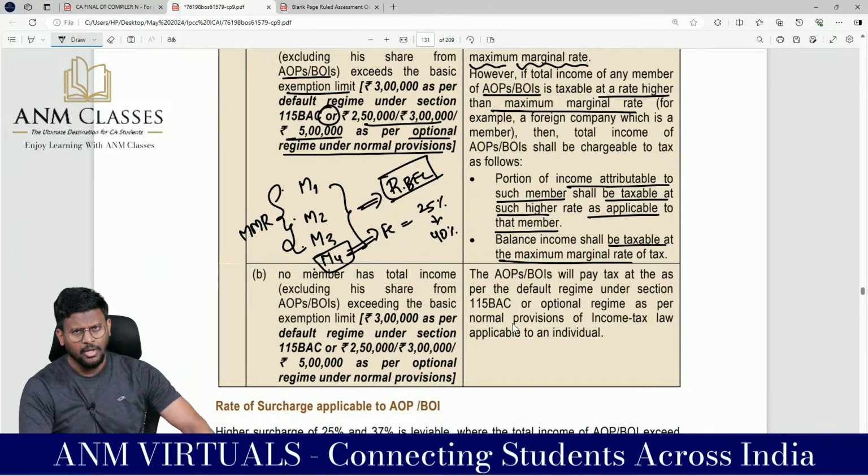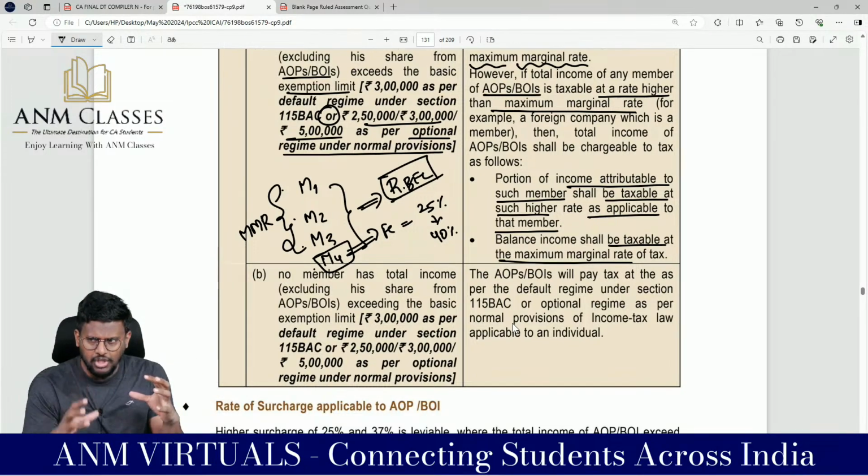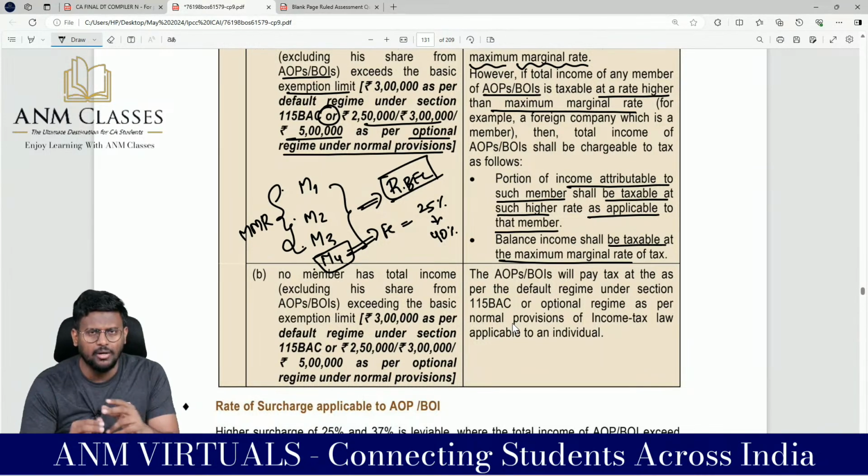So, very simple. We have 2 circumstances or scenarios: whether the member share is known and determinable, or the member share is not known and determinable. If the member share is not known and determinable, set under AOP, the AOP will be taxed at MMR. And in that case, if any one of the members is taxed at a higher rate, the entire income of the AOP or BOI will be taxed at the higher rate. Game over. Sir, if the member share is known and determinable, check whether any member's income exceeds the basic exemption limit.